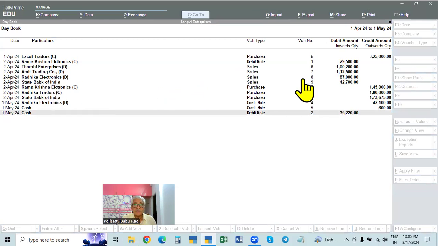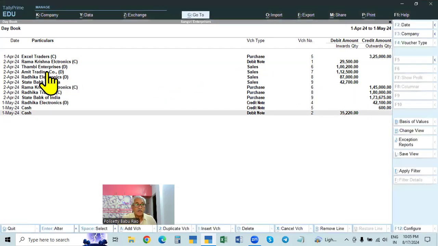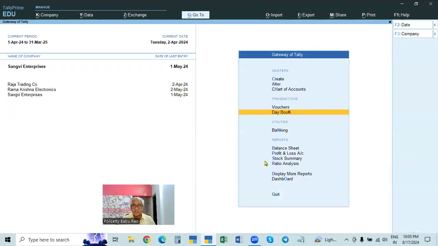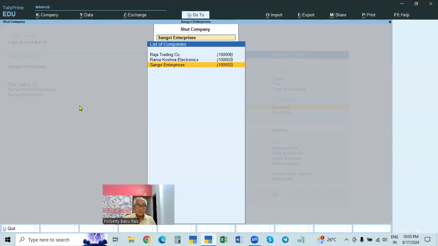We sold to debtors, Amit Traders, Tanvi Enterprises, Amit Enterprises. From a debtor we receive money and we pay to a creditor. So we will make an entry here. The company is Sanvi Enterprises, and the number of entries is 2.